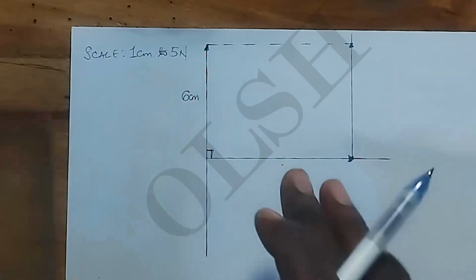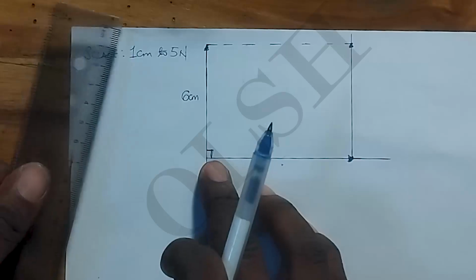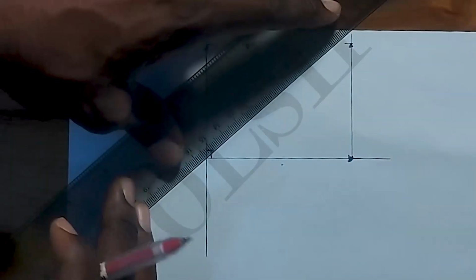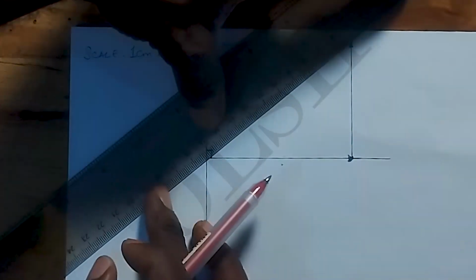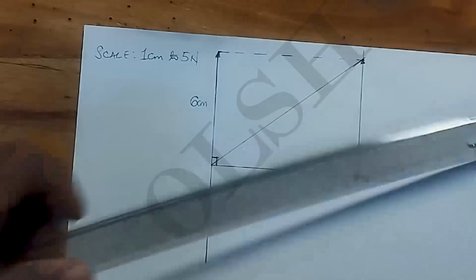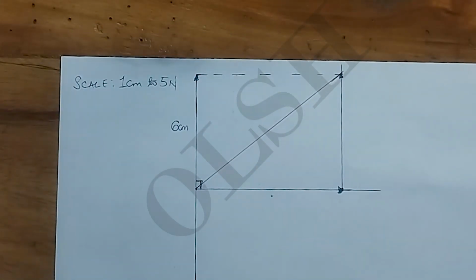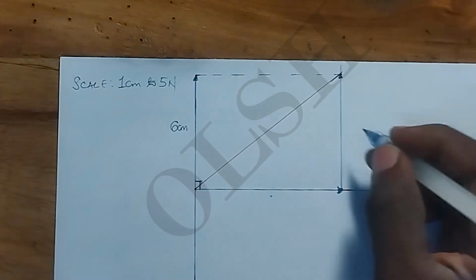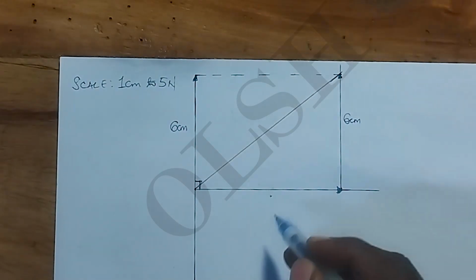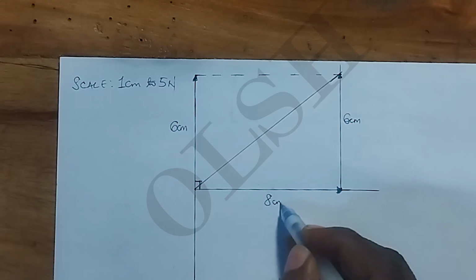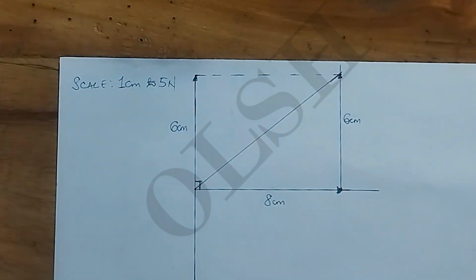So our resultant now is this line that goes through this point, remember what the law of triangles says. So our resultant line is the line that goes through this point. If this is 6 cm and this is 8 cm, what's the length of this line?